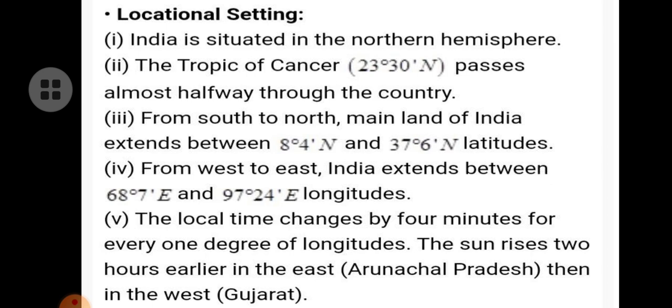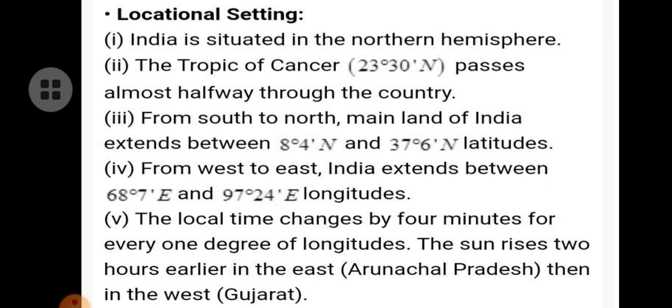Now let's see the locational setting. India is situated in the northern hemisphere. The Tropic of Cancer, that is 23 degrees 30 minutes north, passes almost halfway through the country. From south to north, the mainland of India extends between 8 degrees 4 minutes north and 37 degrees 6 minutes north latitudes. From west to east, India extends between 68 degrees 7 minutes east and 97 degrees 24 minutes east longitudes. The local time changes by 4 minutes for every 1 degree of longitude.